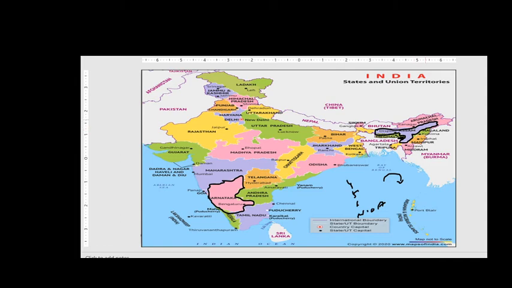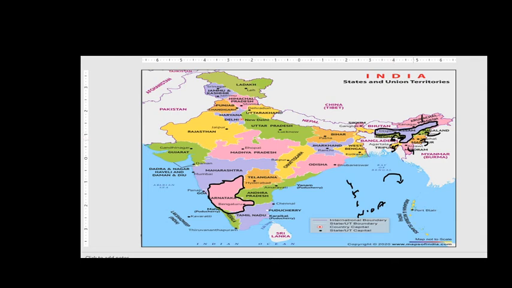So now let me tell you the answer for this. So Arunachal Pradesh is the first one, then comes Nagaland, then comes Manipur, right, friends, then comes Mizoram, then comes Tripura, right? So then comes your Meghalaya, right?